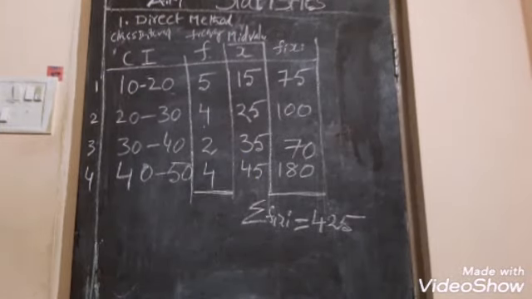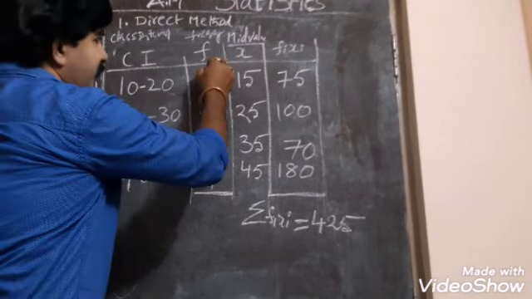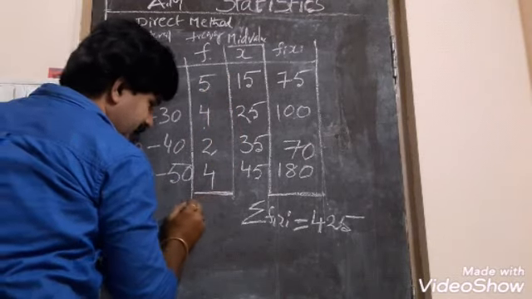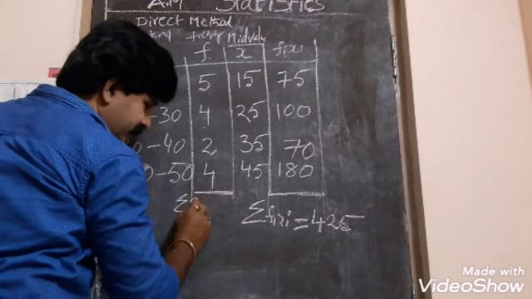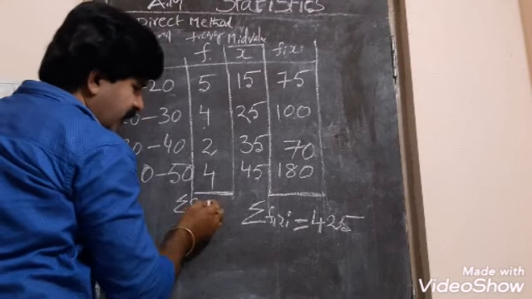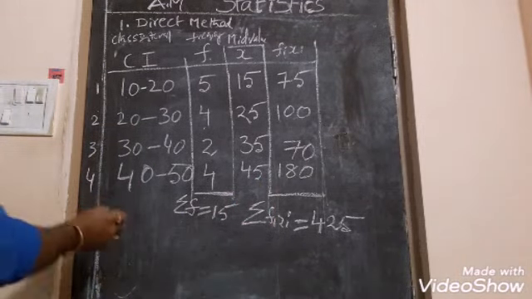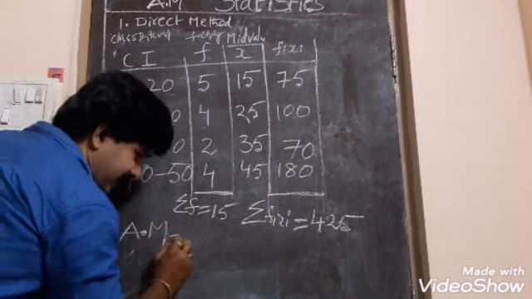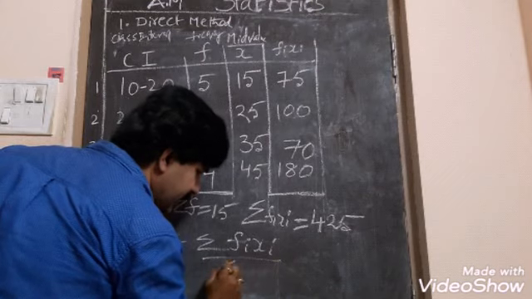So it is 425. Now you have to make the sum of all f. What is f? 5, 4, 2, 4, total 15. So what we term as total f means sigma f. Sigma means total. Total f is equal to 15. So now what is the formula for AM? AM, the arithmetic mean in the direct method, is equal to sigma fi xi by sigma f.